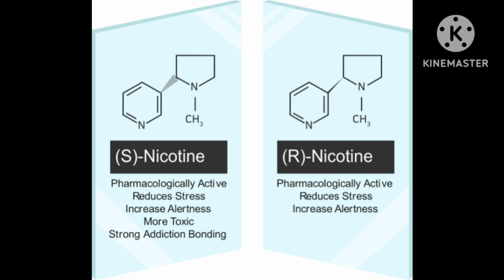Suppose in a tube you have taken a nicotine solution, and light is passing through the solution. This nicotine can rotate the light either to the left side or to the right side. If it is rotating the light to the left, it is called laevorotatory, and if it is rotating the light to the right direction, it is called dextrorotatory. Left gives a minus sign, and right gives positive.